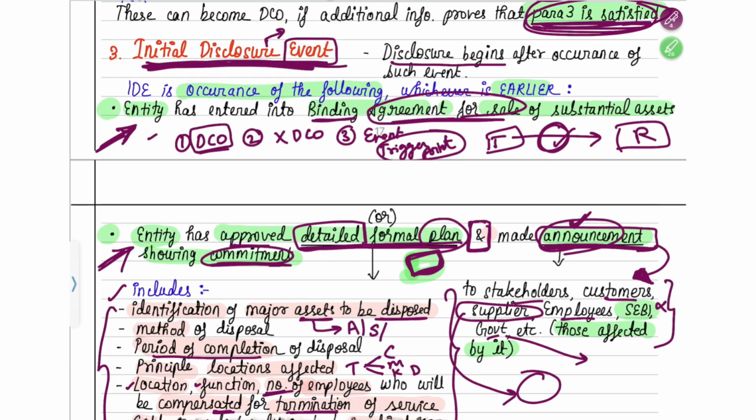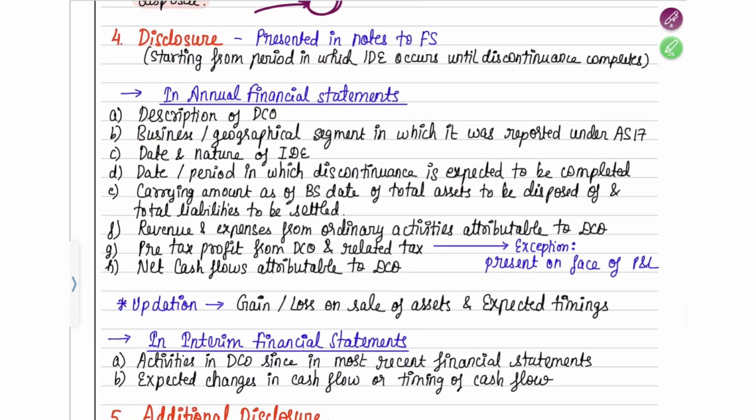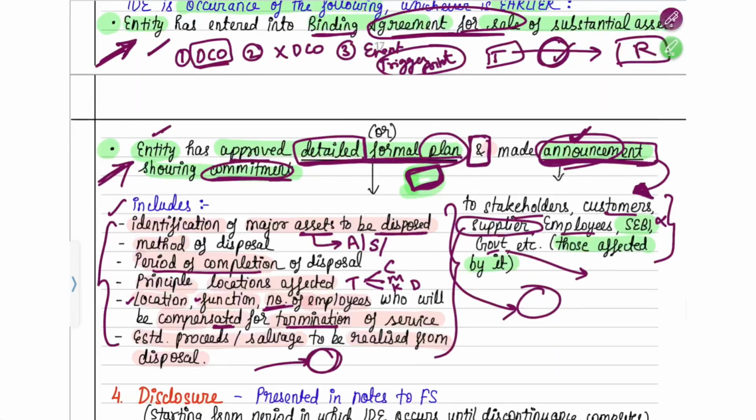That means after that particular event has happened, you have to start disclosing your discontinuing operations separately in your financial statements. Okay, yes. So now, what was the third? So now, what did we read?